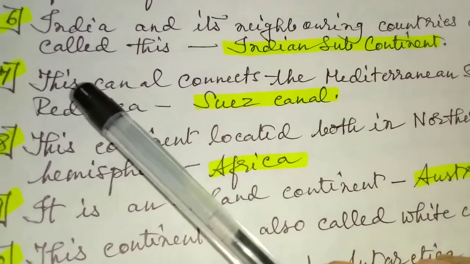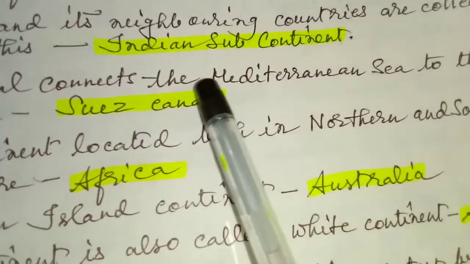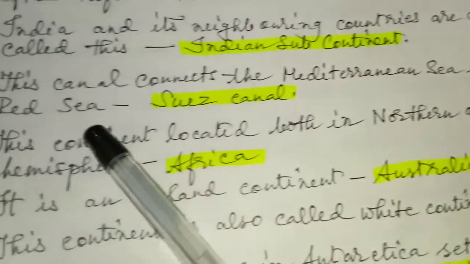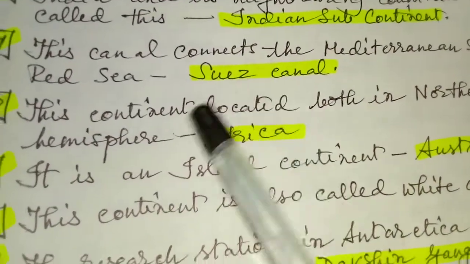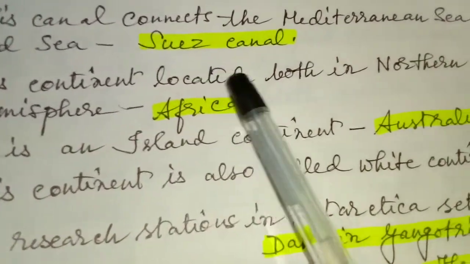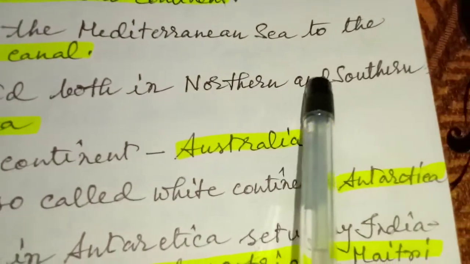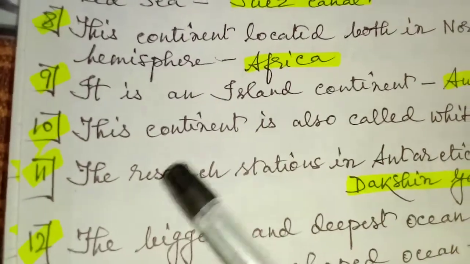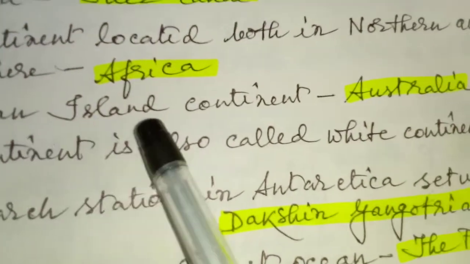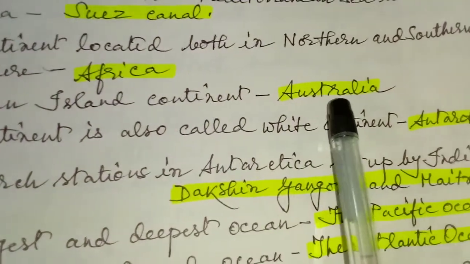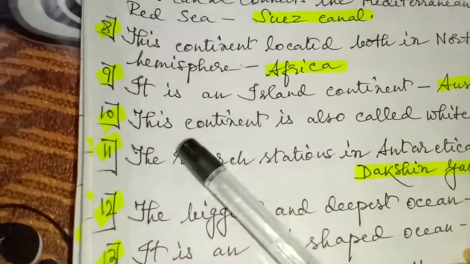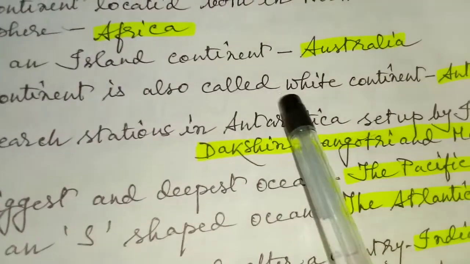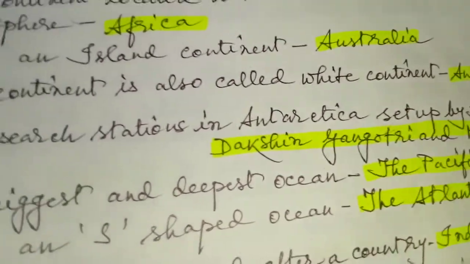Question number 7. This canal connects the Mediterranean Sea to the Red Sea: Suez Canal. This continent located both in northern and southern hemisphere: Africa. It is an island continent. It is Australia. This continent is also called White Continent: Antarctica.